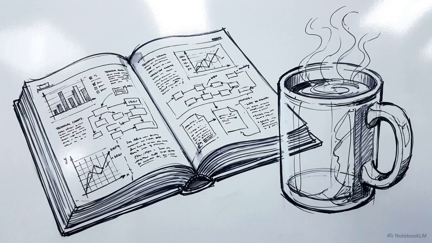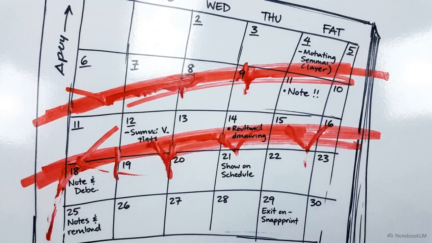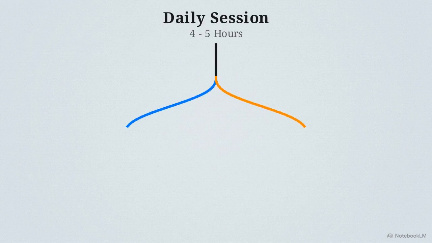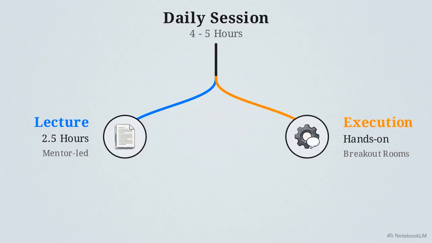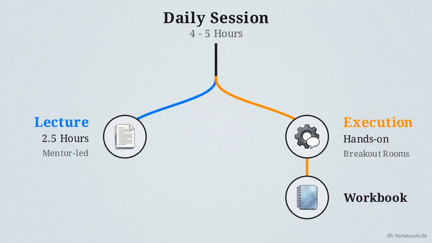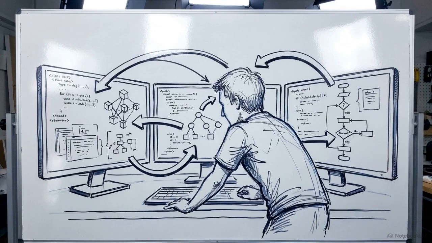Mastering this material requires a strict commitment. You need to block out 4 to 5 hours every single day for the next 2 weeks. There are no shortcuts. We divide your daily time into 2 distinct phases. First, we cover the foundational theory in a detailed lecture. Then, we immediately move into breakout rooms for hands-on execution using dedicated workbooks. The only way to transition from a casual AI user to an actual AI builder is to show up every day, embrace the intensive structure, and put in the work.